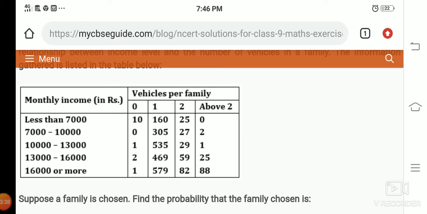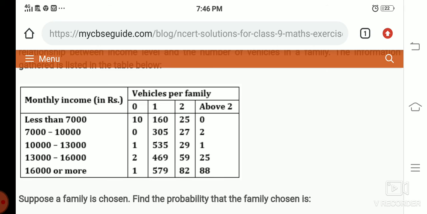No vehicle, that is 10, 1, 2, 1. Having one vehicle, 160, 305, 535, 469, 579. Then 2, about 2 is given. Not more than one vehicle means exactly having no vehicle and one vehicle.